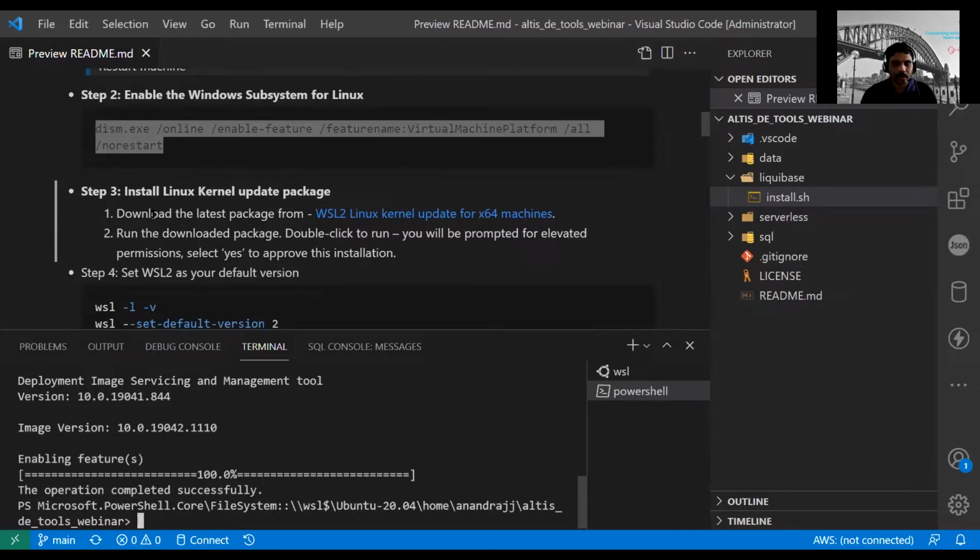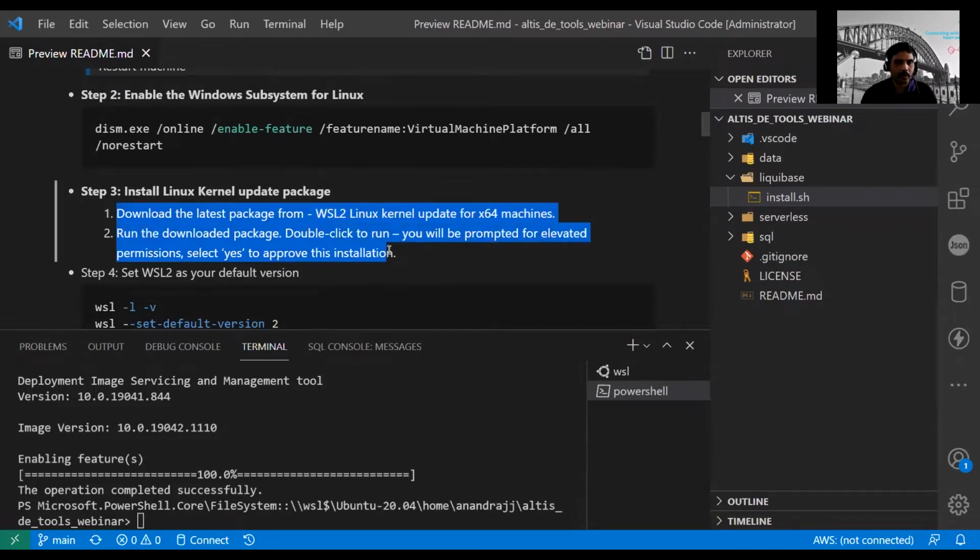At this point, you need to update your Linux kernel. What Windows has started doing is shipping their Linux kernel as an app for Windows. So you can click this link, download the latest kernel, and then install it. That's the normal installation process for a Windows app.